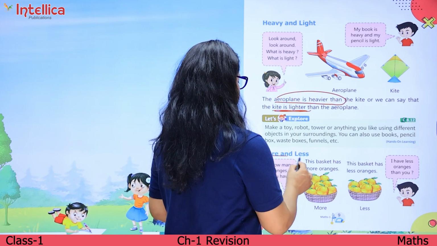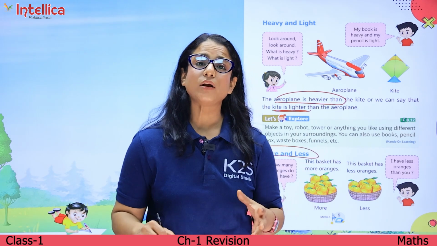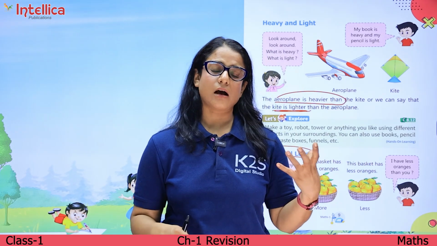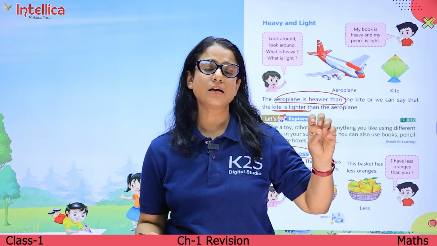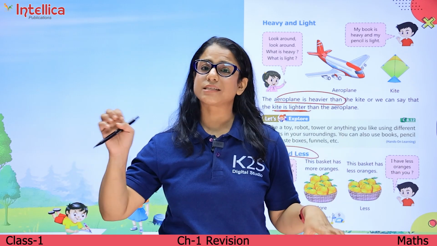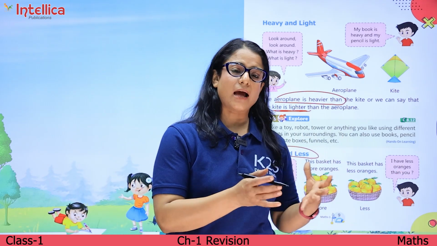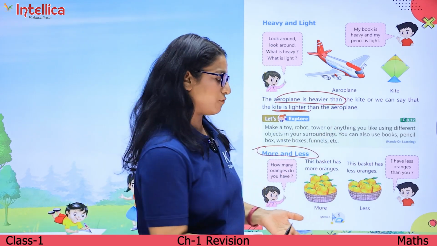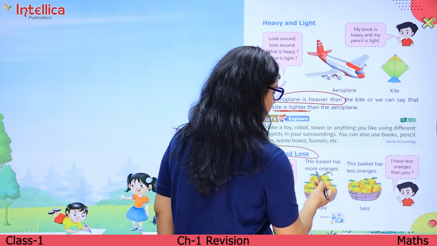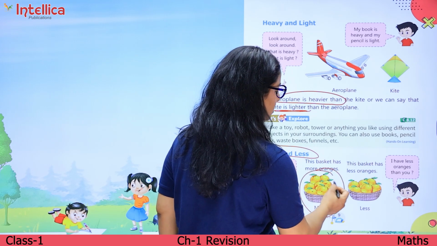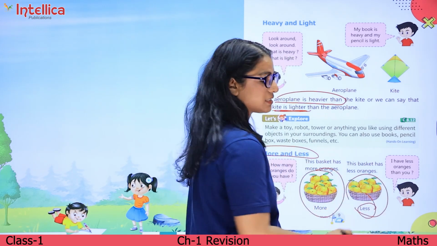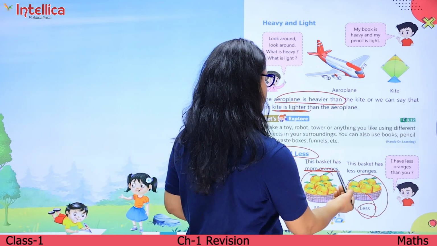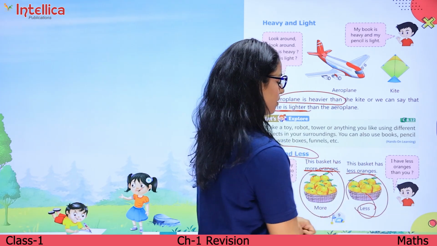More and less. Now more मतलब कि ज़्यादा, less मतलब कि कम. More मतलब suppose एक बाउल है जिसके अंदर 10 टॉफीज हैं और एक बाउल है जिसके अंदर 5 टॉफीज हैं. So that bowl with 10 toffees, it is more than the bowl with the 5 toffees. Similarly, if we see this basket, it has more oranges and this basket has less. कम oranges हैं इसके अंदर. So this basket has more oranges, this basket has less oranges.